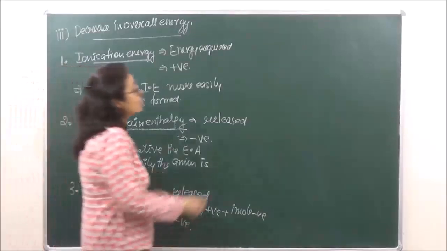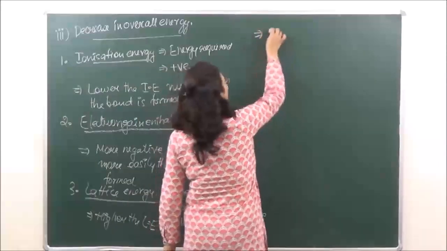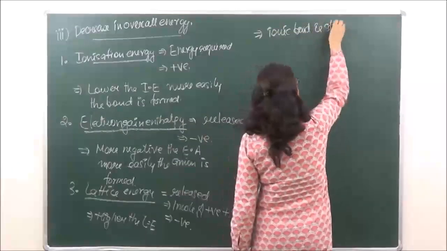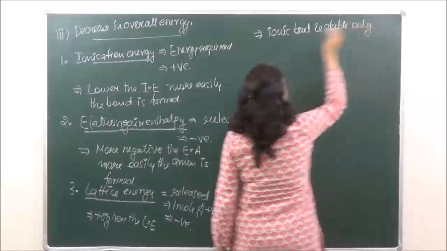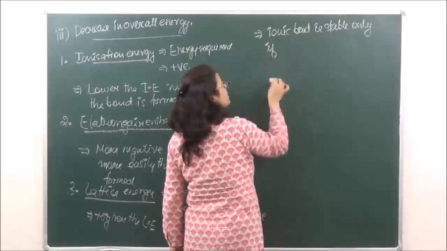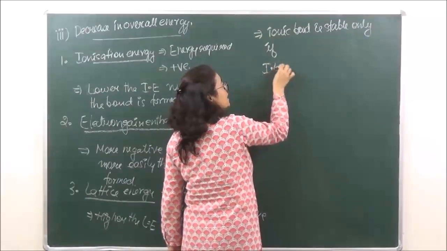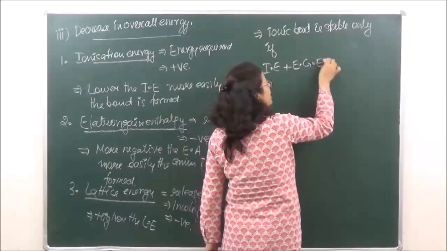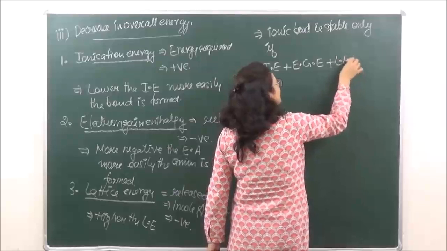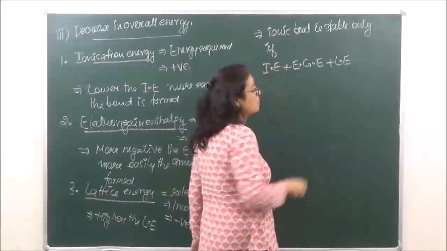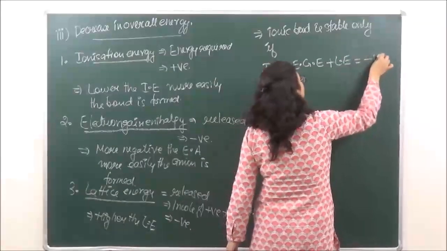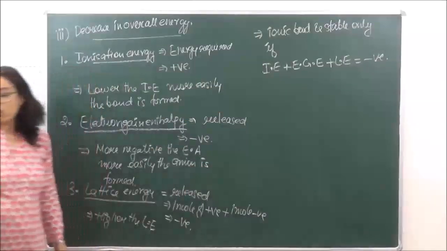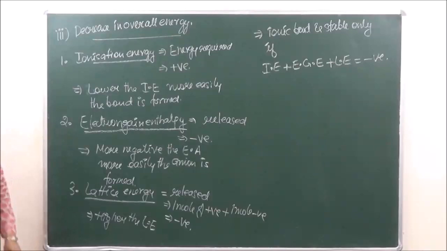Okay, so an electrovalent bond or ionic bond is stable only if ionization energy plus electron gain enthalpy plus lattice energy, when we add up all these energies, we get a negative value of energy, then the bond formation can take place.